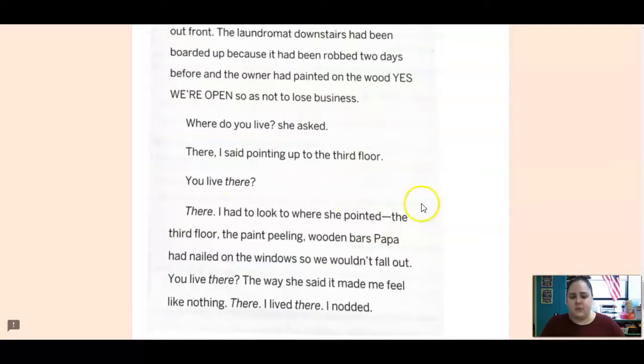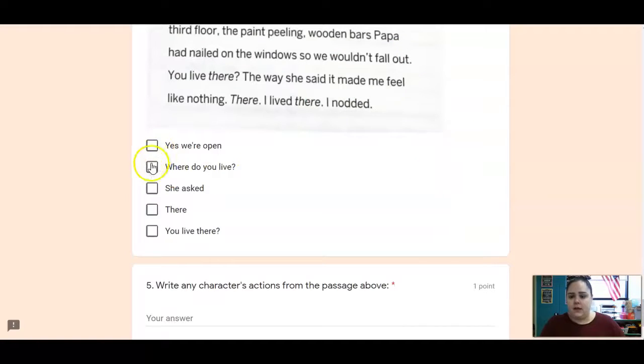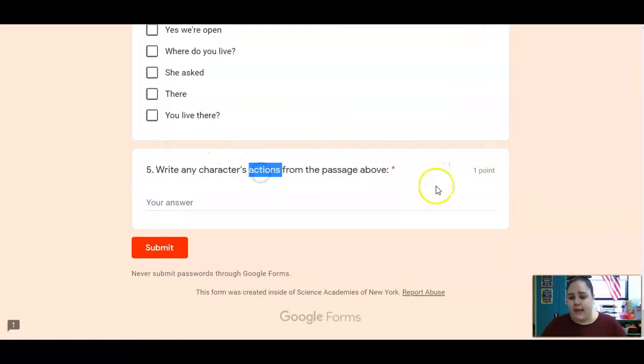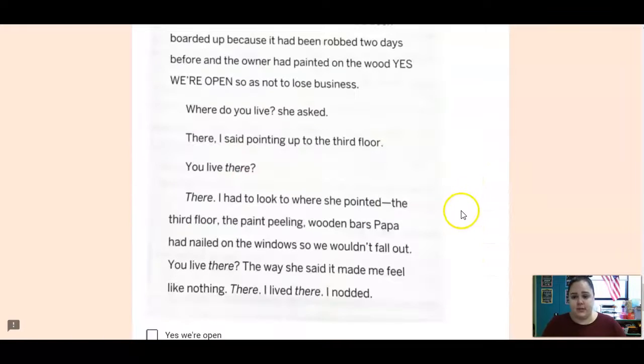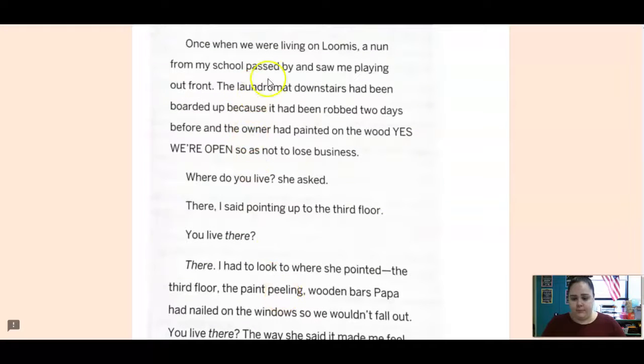So here's a passage from that vignette. Click on all of the ones that are dialogue, that are spoken by a character that should have those quotation marks. And then you're going to write any character's actions from this section right here. So we're thinking about the characters, what they're saying, and what they're doing. And make sure to write those out in the correct spots.